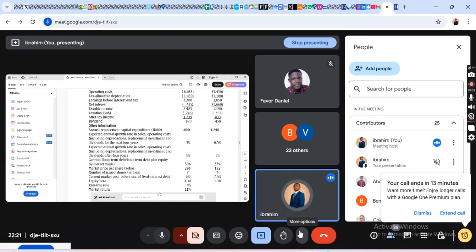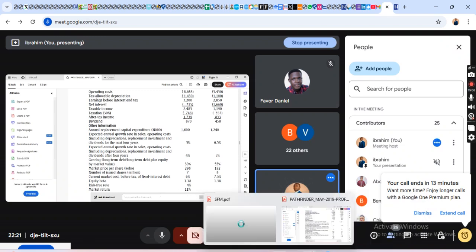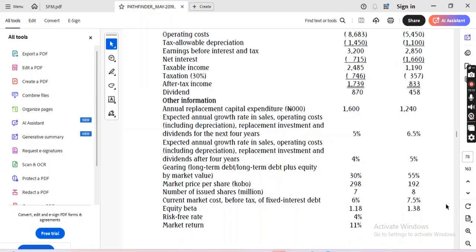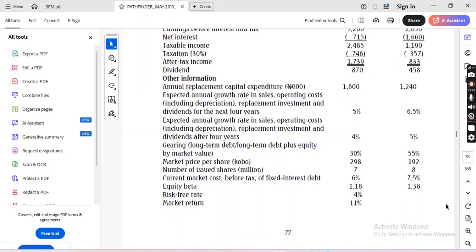Risk-free, 4%. Market return, 11%. This question is very simple. But you have to unlock some things.